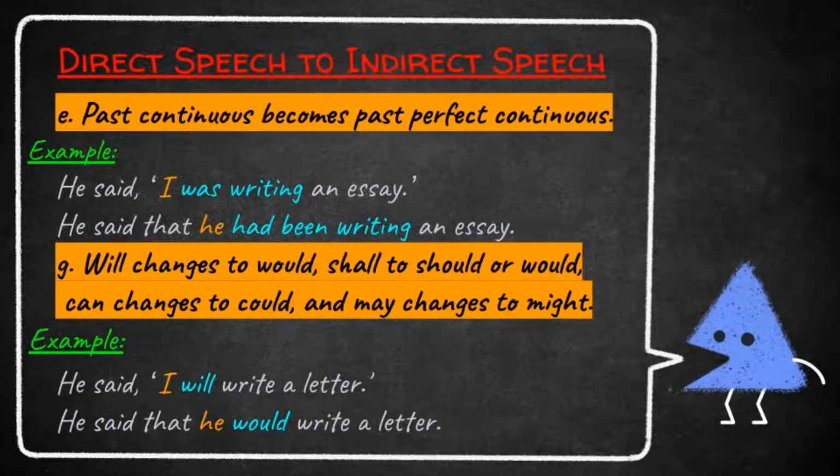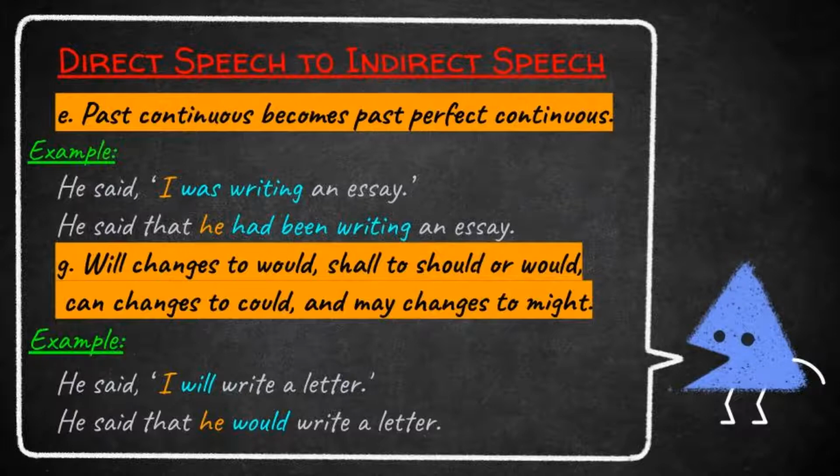Students, if the direct speech is in past continuous tense, we want to write the indirect speech in past perfect continuous tense. Look at a given example. He said, "I was writing an essay." This is direct speech, and the direct speech is in past continuous tense. That is, I was writing an essay. Students, what are the things we want to change? Remove the punctuation marks, insert the conjunction that, change the pronoun and the tense of the verb.